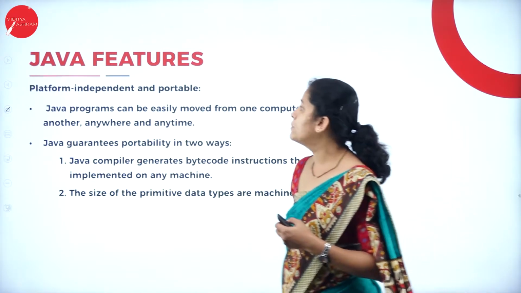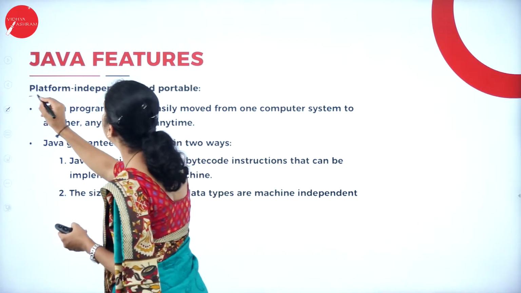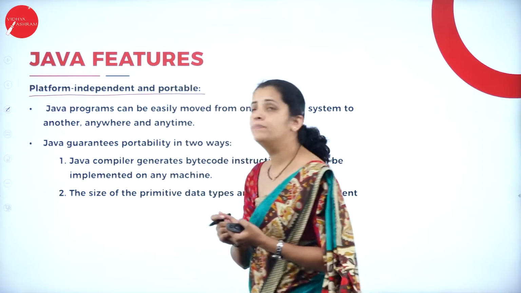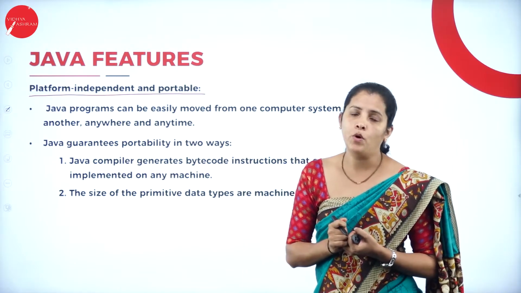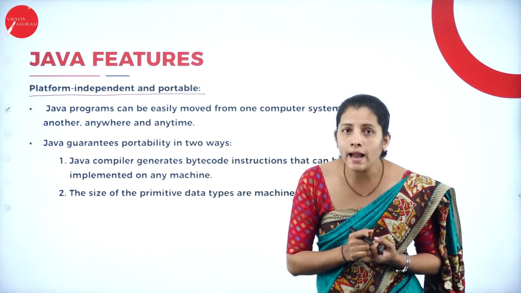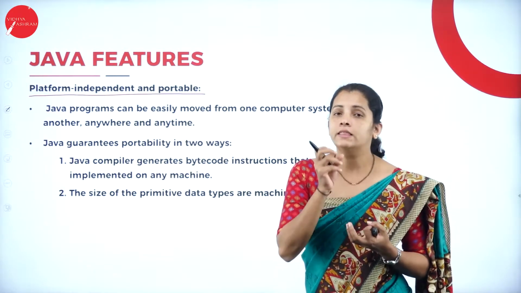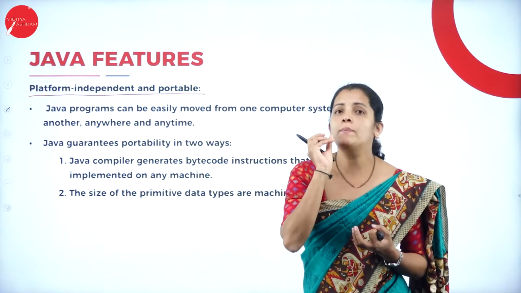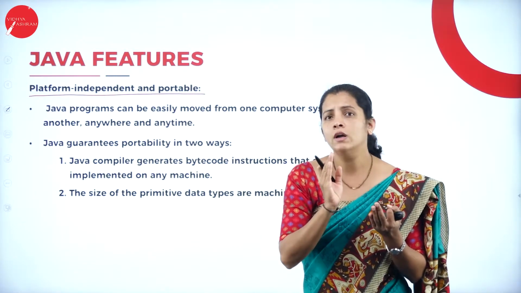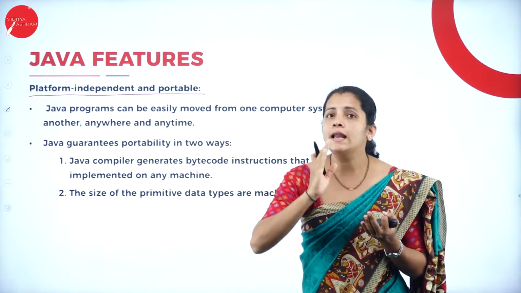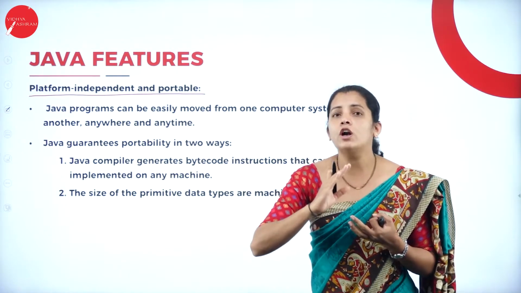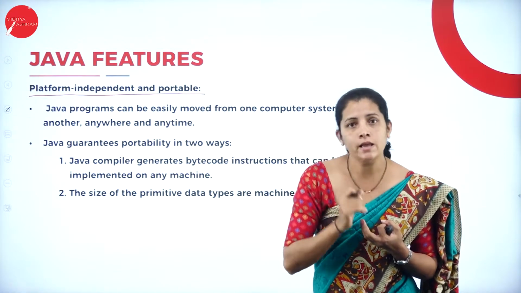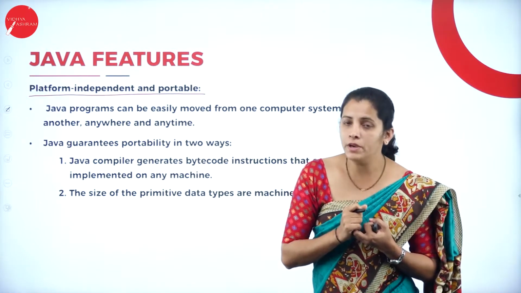Moving further, I'm going to have another very important feature, that is platform independent and portable. So what is platform independent? That means whatever Java program we have is capable of running on any machine. That means it is not dependent on any platform or machine.